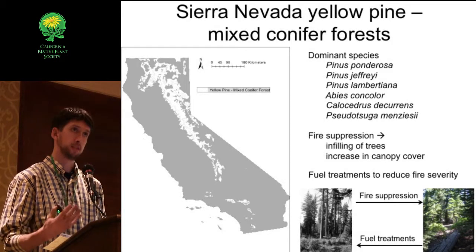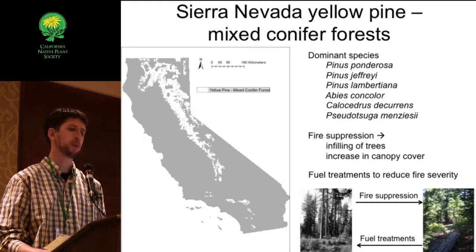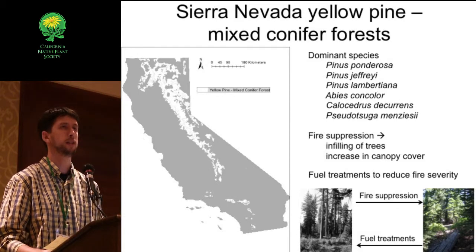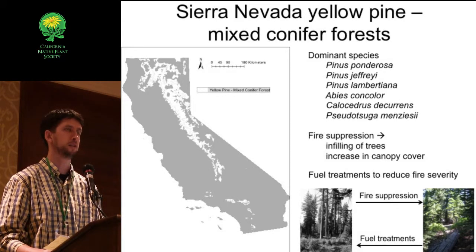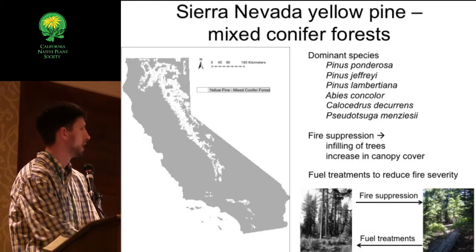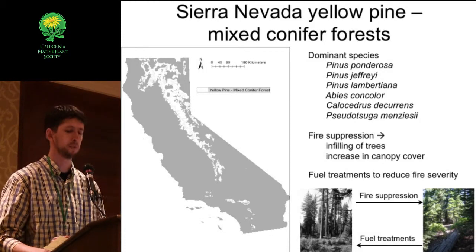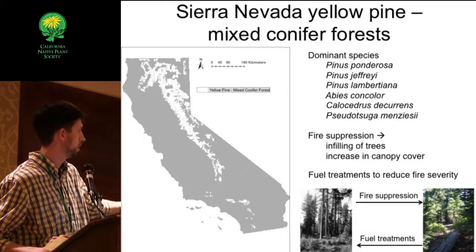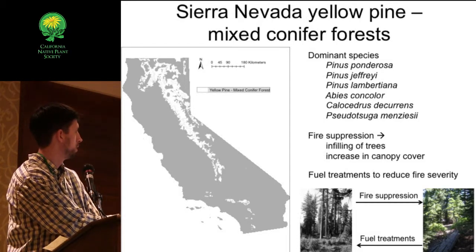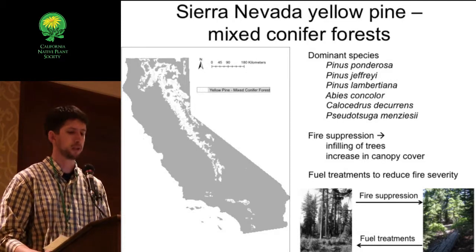And so this is a dominant ecological process historically in these forests, and the contemporary challenge that they face in many areas is fire suppression. So this has led to large-scale structural changes in these forests involving the infilling of trees and increase in canopy cover. So the process of putting out fires has transformed the structure of these forests from a more open, heterogeneous structure to a much more homogeneous and closed canopy structure.